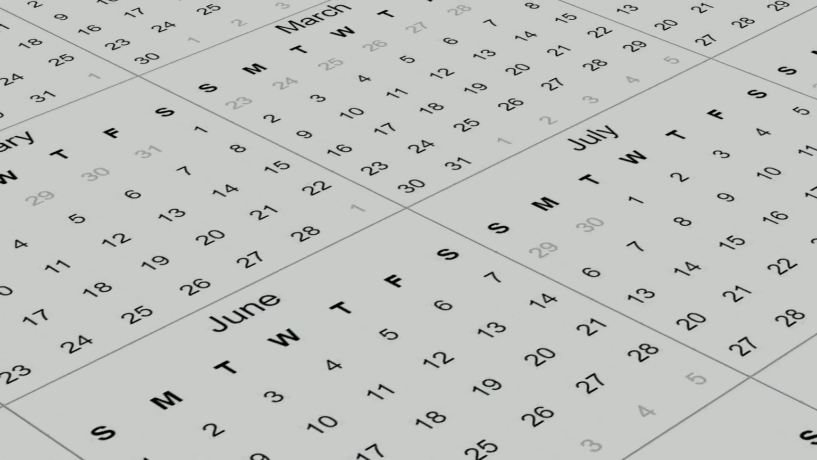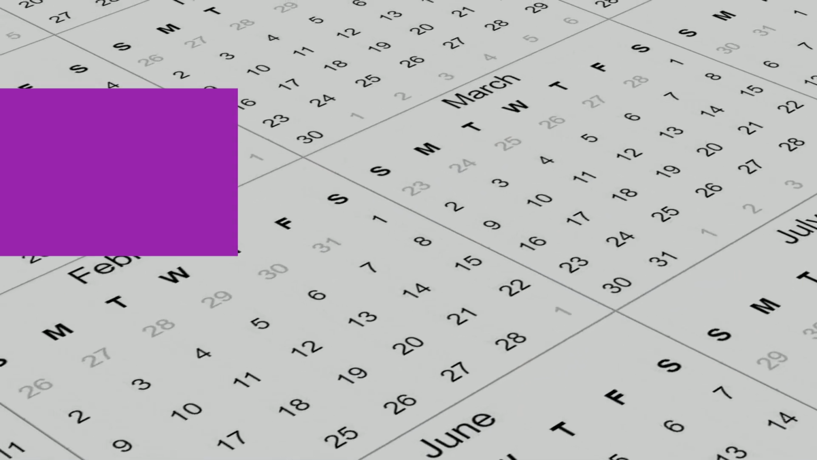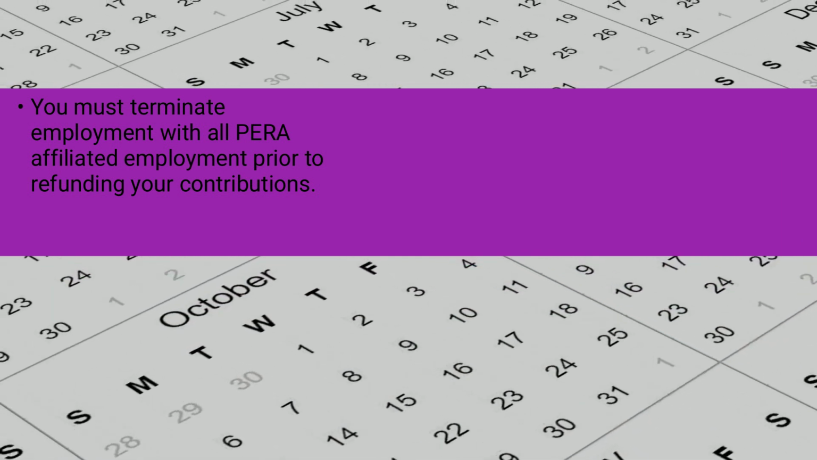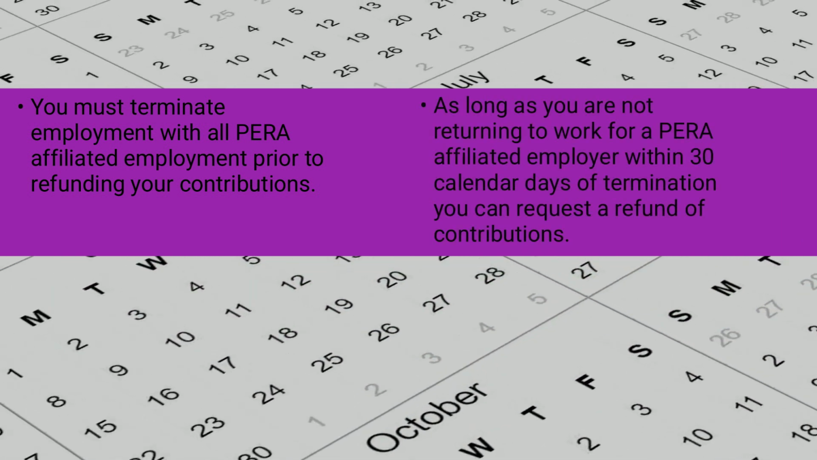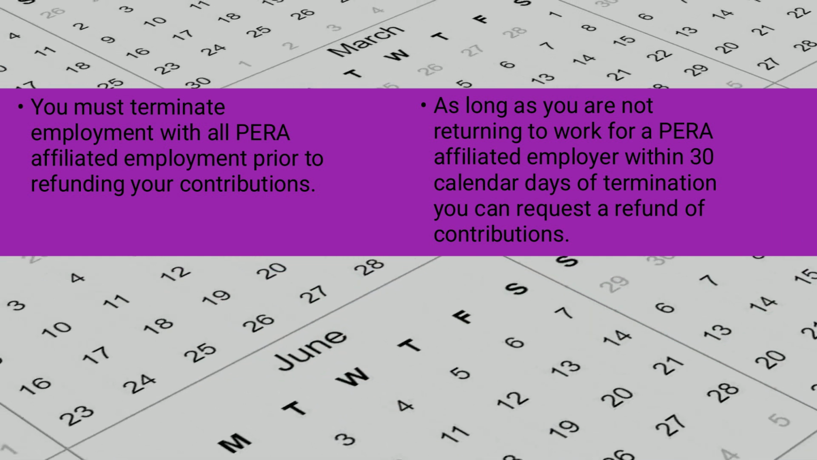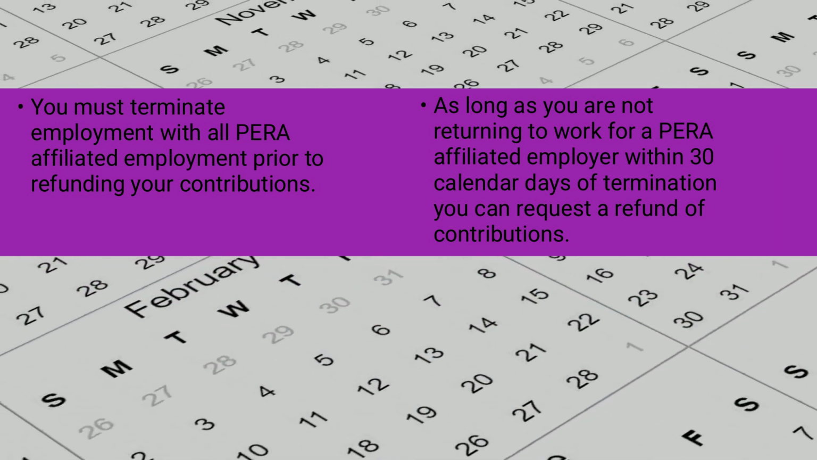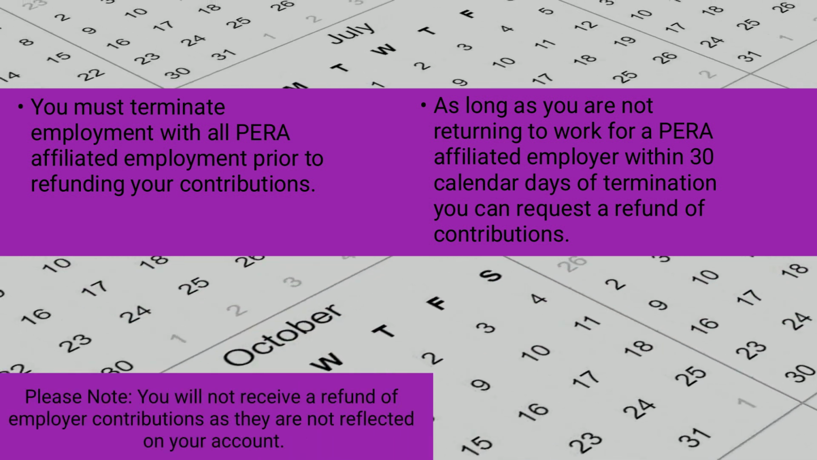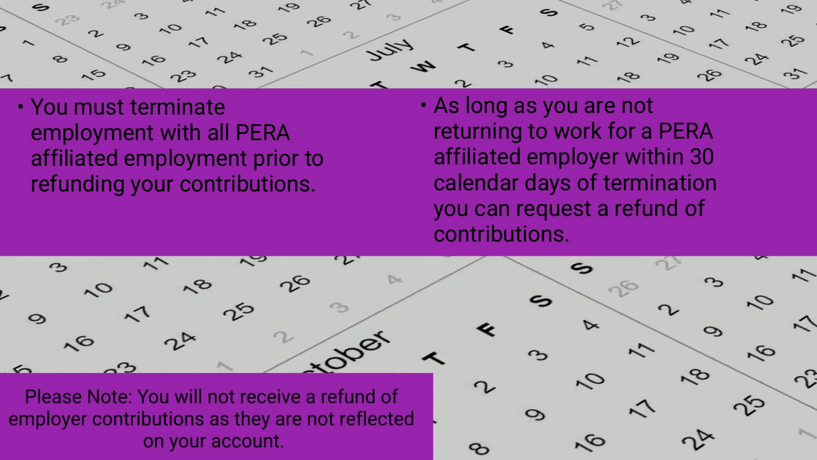If you are considering withdrawing your contributions once you terminate employment, you can apply for a refund of your contributions and interest as long as you are not employed by another PERA-affiliated employer within 30 calendar days. Please note you will not receive a refund of the employer contributions made on your behalf as they are not reflected on your member account balance.